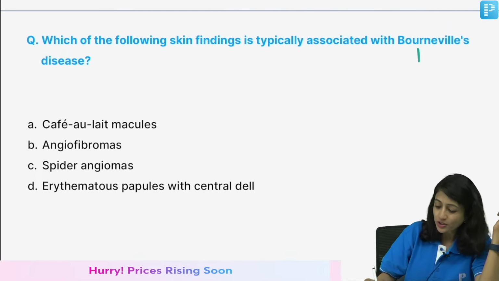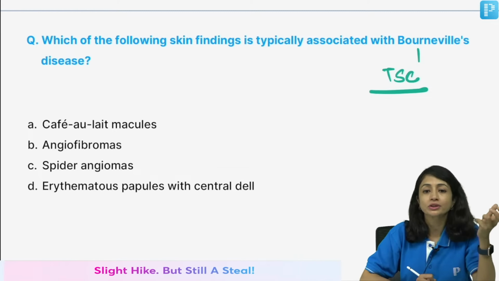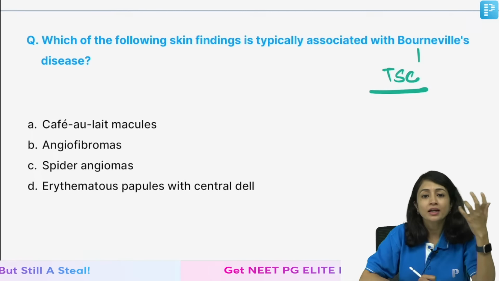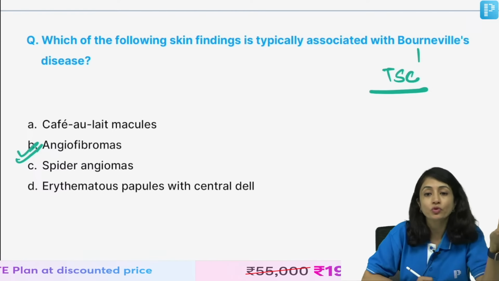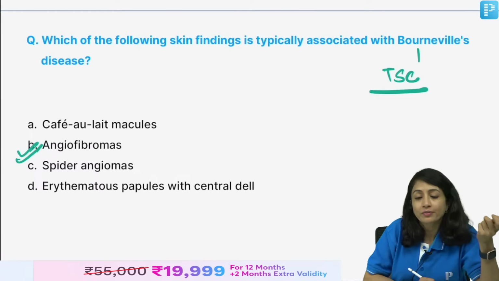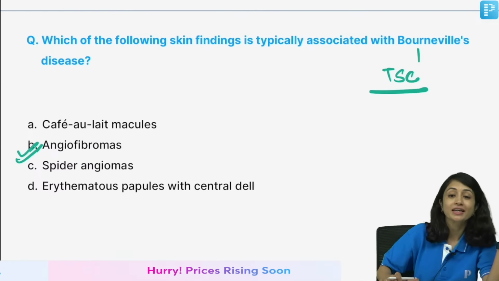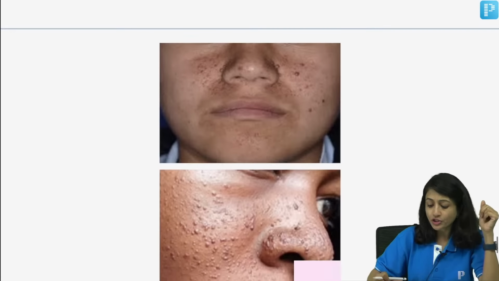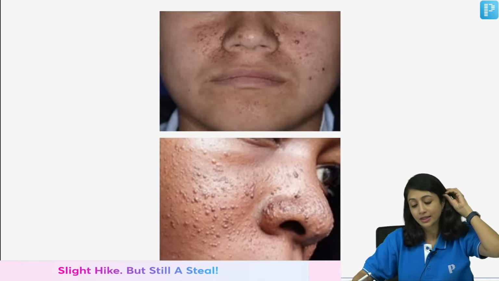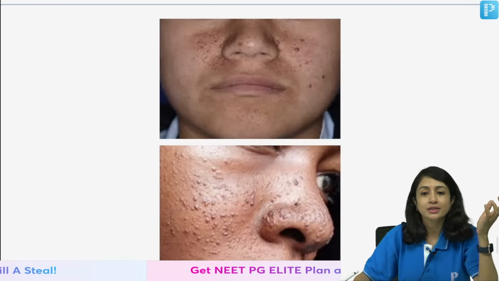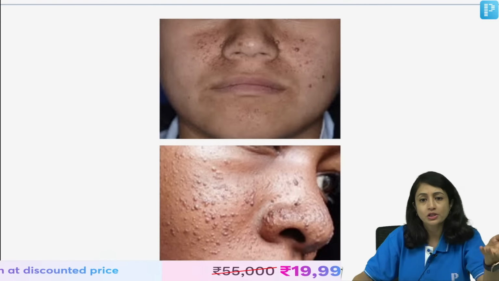Yes, tuberous sclerosis is Bourneville's disease. TSC complex or tuberous sclerosis is called Bourneville's disease. Then an important feature of Bourneville's disease or TSC is angiofibromas. Cutaneous angiofibromas are an important feature of Bourneville's disease. So, that was the catch here. Sometimes they ask you features of two main genodermatoses. So, quickly discussing that, these are cutaneous angiofibromas which are seen with tuberous sclerosis patients.